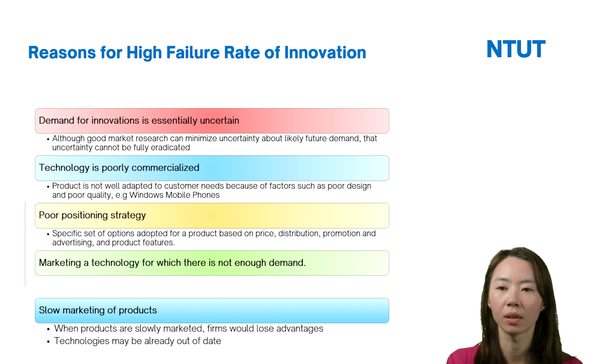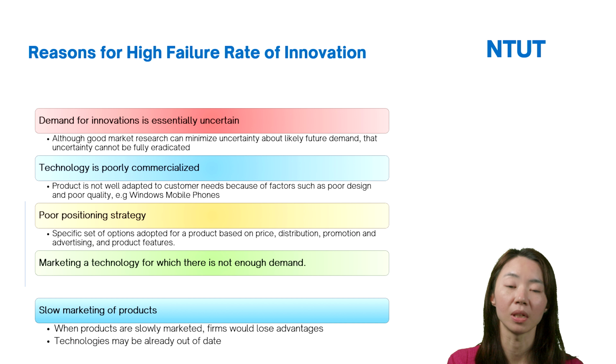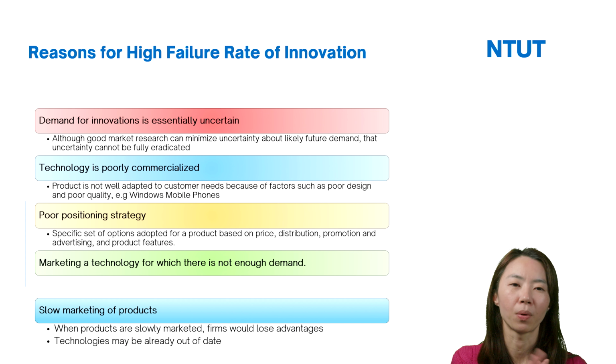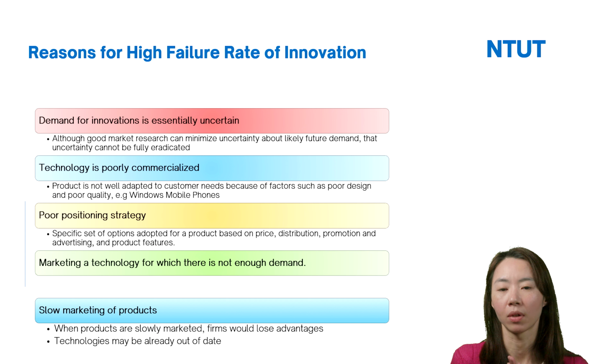For example, with mobile phones, Microsoft introduced its Windows mobile phones before Apple's iPhone. However, at that time, the Windows mobile phones used a physical keyboard and had a smaller screen. So it was poor design and poor quality, and it did not attract customers. The customers may feel the product is not convenient for them, so of course they will not buy these products.